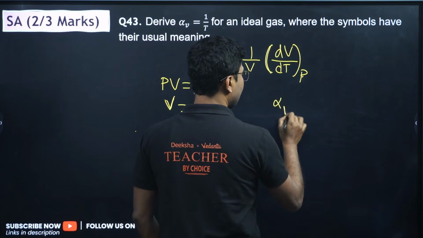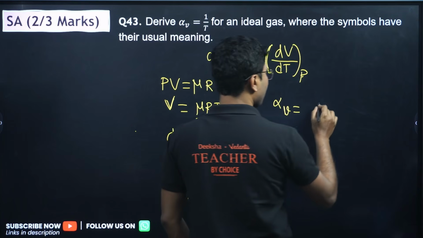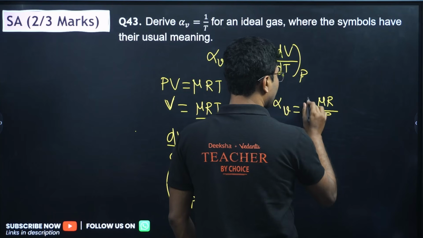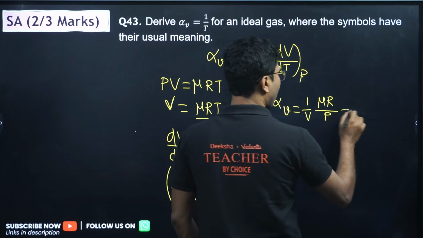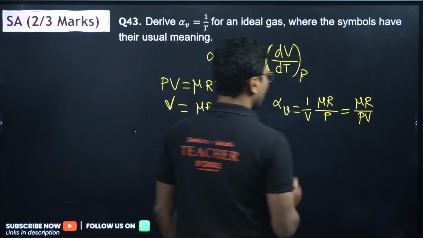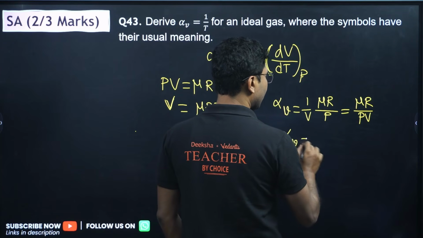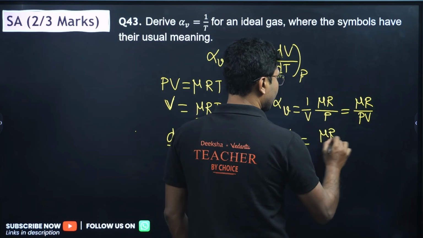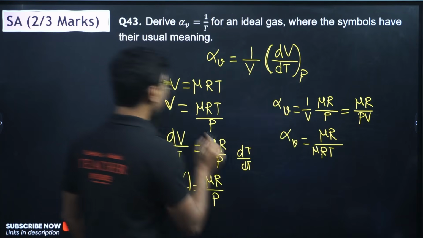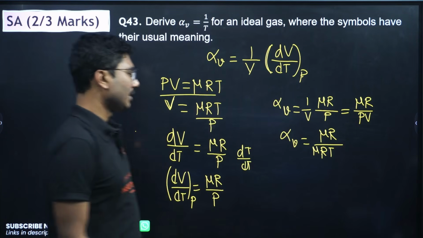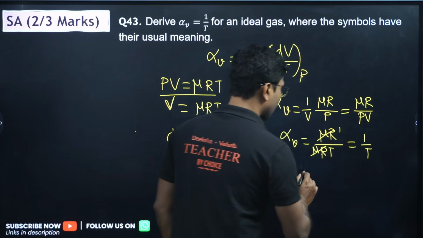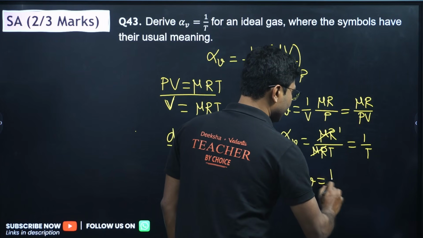So alpha V equals mu R by P into 1 by V, or mu R divided by PV. Okay, so alpha V equals mu R divided by mu R into T, because PV equals mu RT. So mu R cancels and we get 1 by T. So alpha V is actually equal to 1 by T.